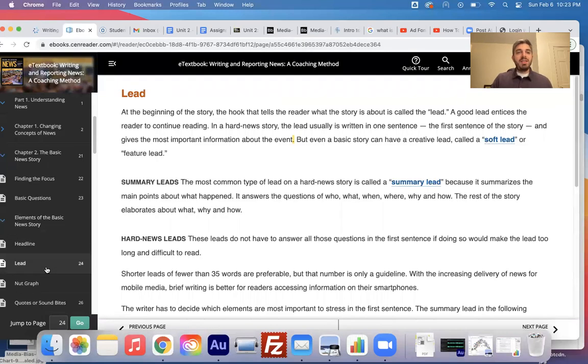The lead at the beginning of the story, the hook that tells the reader what the story is about, is called the lead. A good lead entices the reader to continue reading. In a hard news story, the lead usually is written in one sentence, the first sentence of the story, and gives the most important information about the event.